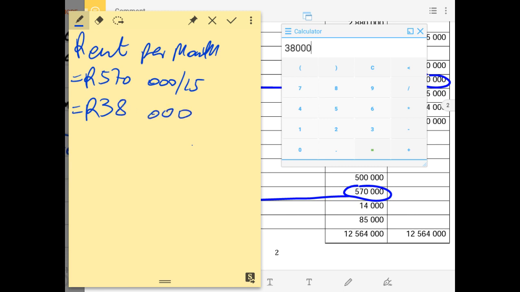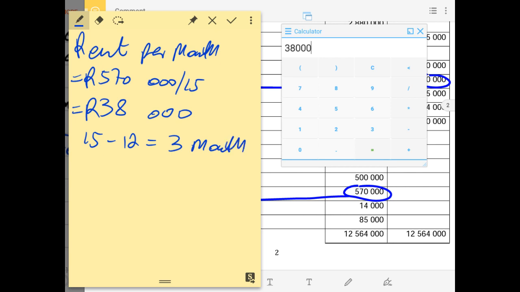So if we paid 38,000 of rent per month, and they tell us that it was for 15 months, it means we exceeded by 3 months, because 15 months minus 12 months gives us 3 months.